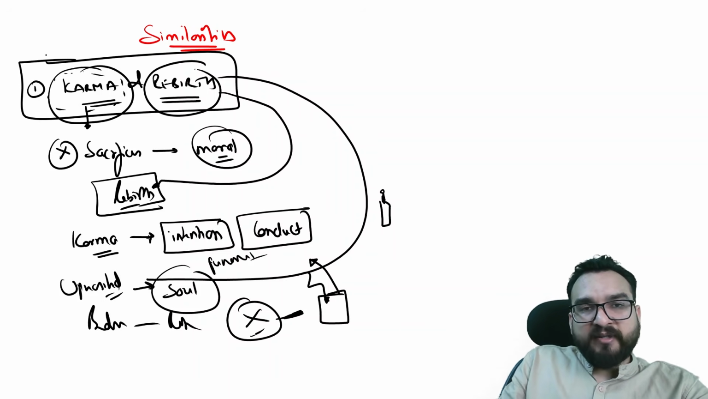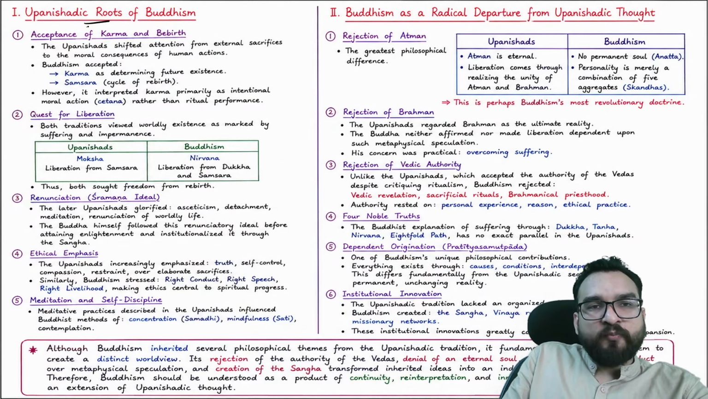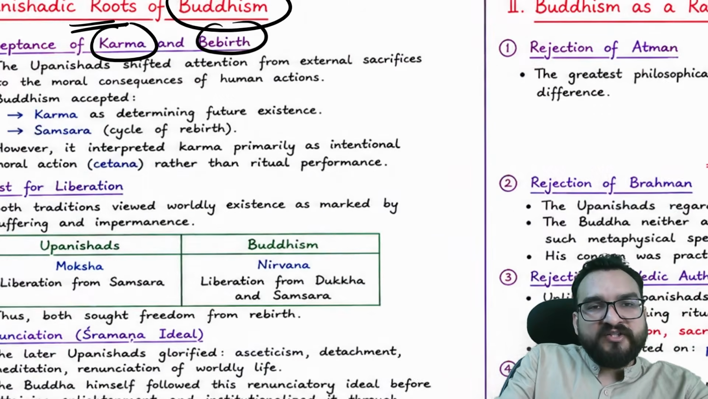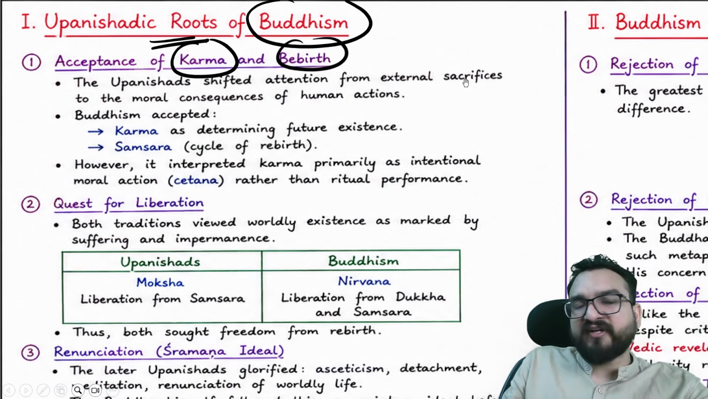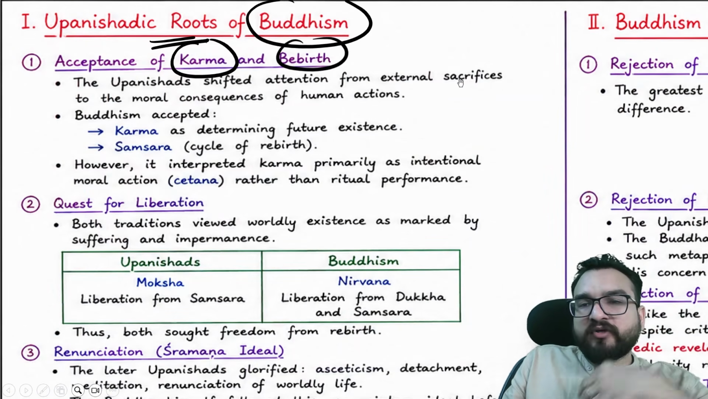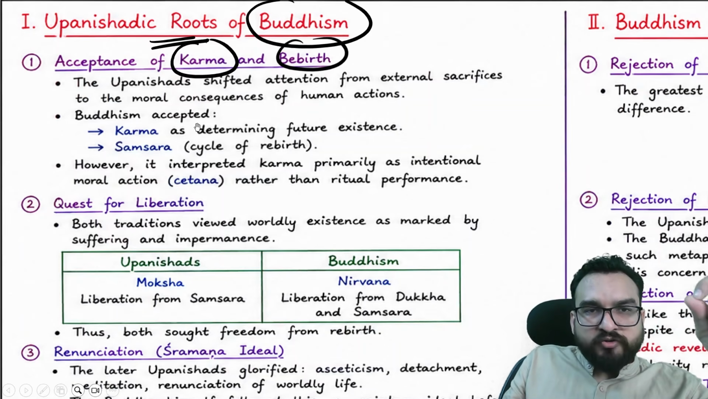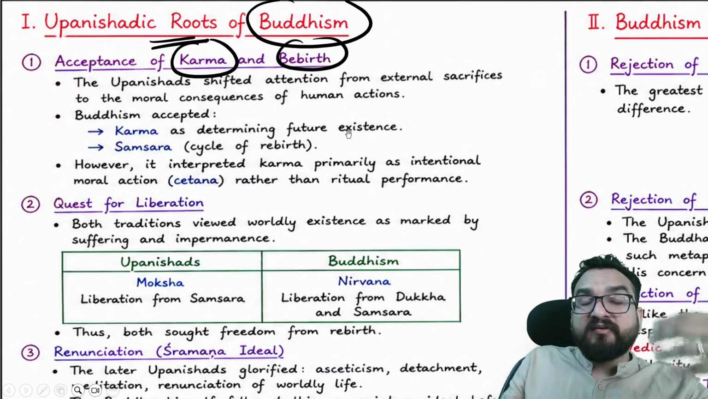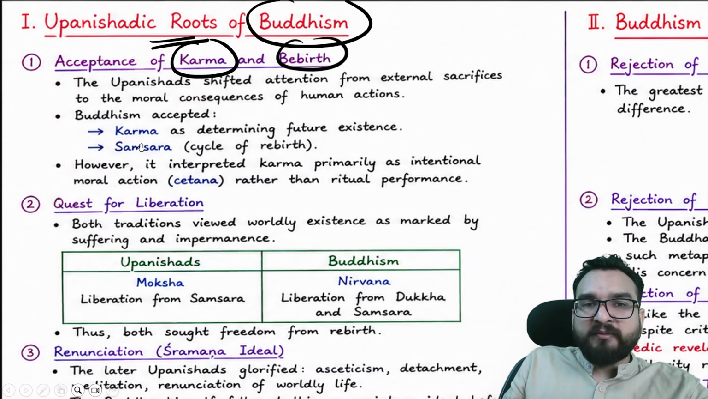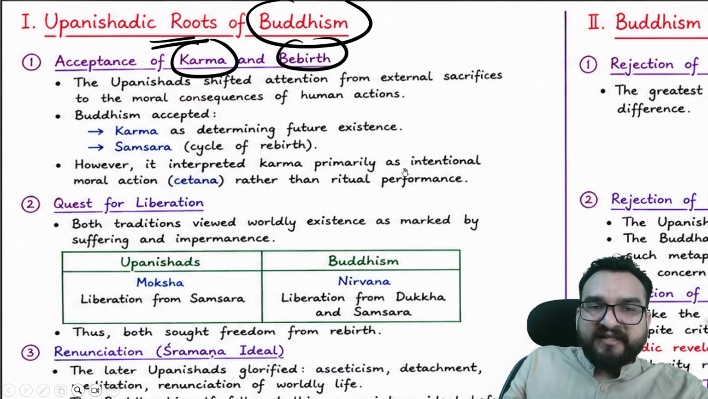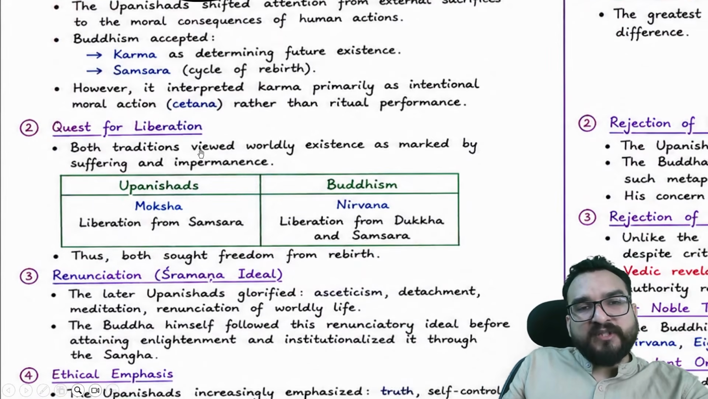So karma and rebirth. Now everything is written, guys. Upanishadic roots of Buddhism, karma and rebirth, acceptance. The Upanishads shifted attention from external sacrifices, which Brahmanical religion was focusing upon, to the moral consequences of human actions. Buddhism also accepted karma as determining future existence, and you will be in this cycle of rebirth, sansar. However, it interpreted karma primarily as intentional moral action, chetana, rather than ritual performance, right? Second is quest for liberation.